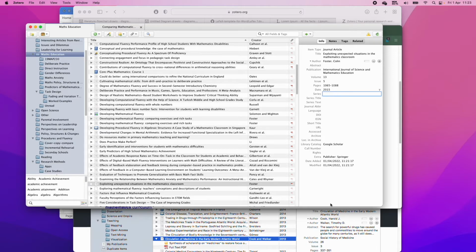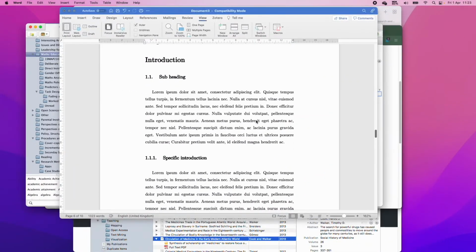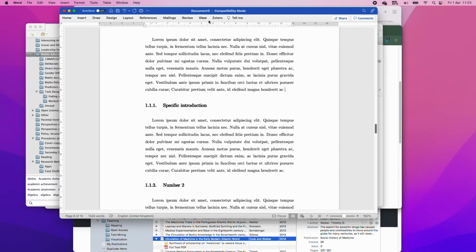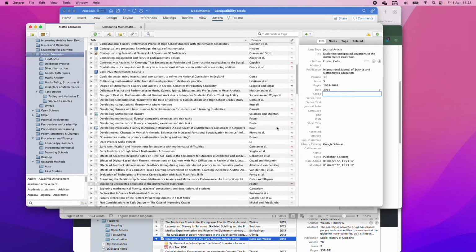Anyway, going over to our document, suppose we wanted to reference someone. You're going to have to install the Zotero plugin for Word. Again, super easy, not very difficult to do. And then restart Word. But once you've got that all working, you can click over on the Zotero tab at the top. And then you click Add Edit Citation.